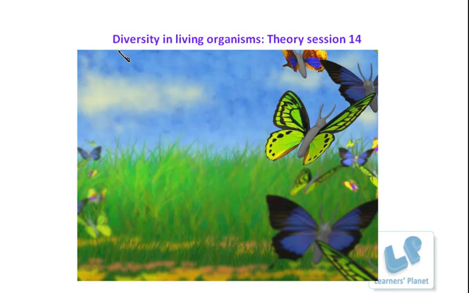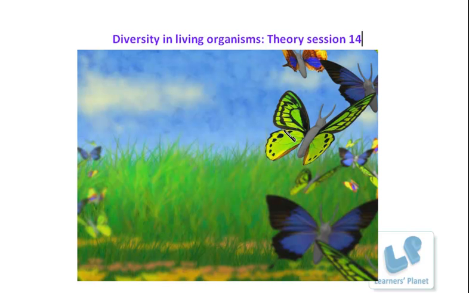Let us continue with the chapter Diversity in Living Organisms. This is the 14th theory session of this chapter, and till now I have already explained the basic characteristic features of the five kingdoms. What are these five kingdoms? The kingdom Monera, Protista, Fungi, Plantae and Animalia.